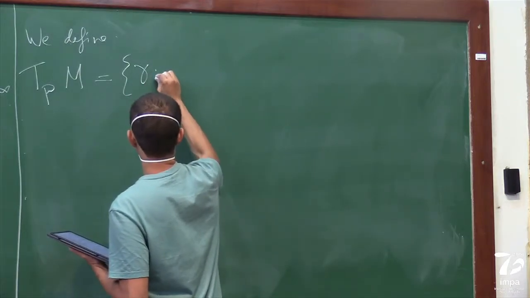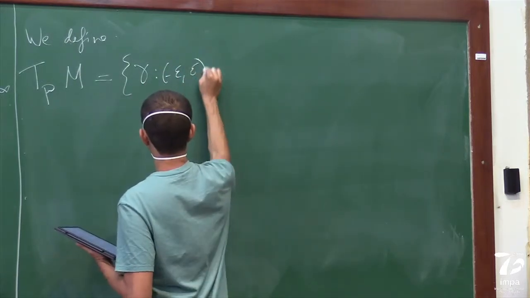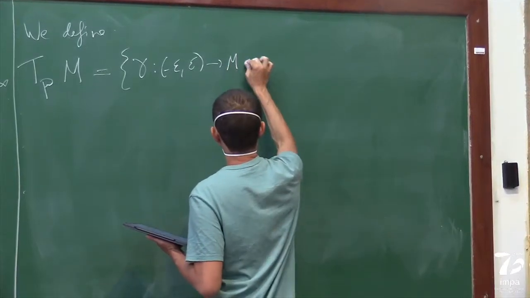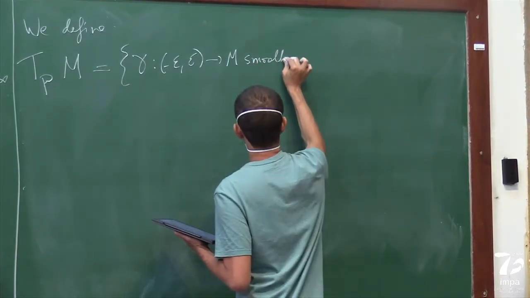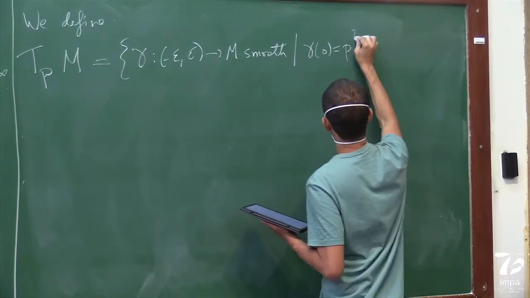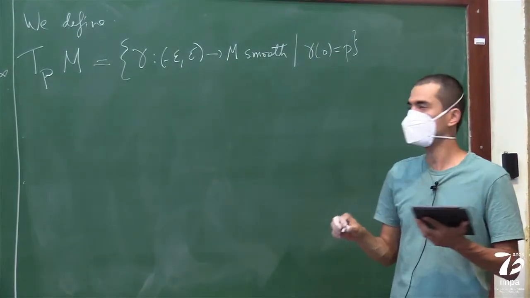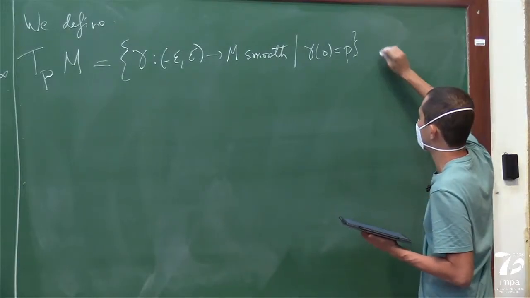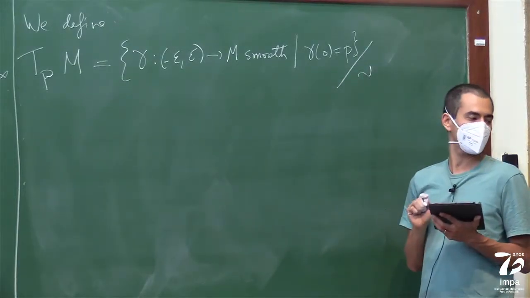So this is a curve gamma that's smooth such that gamma of 0 equals P.